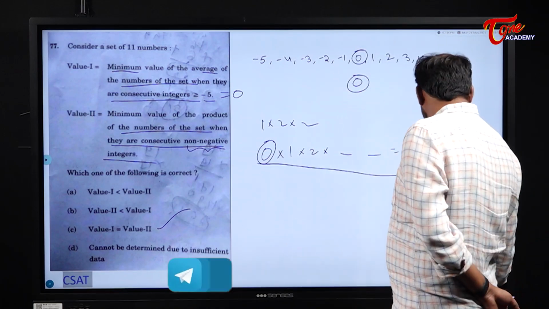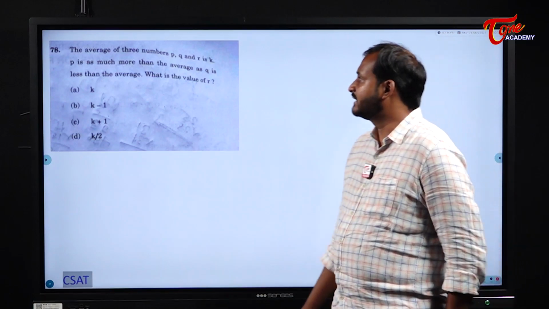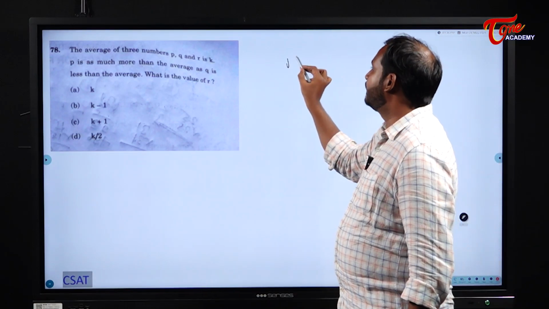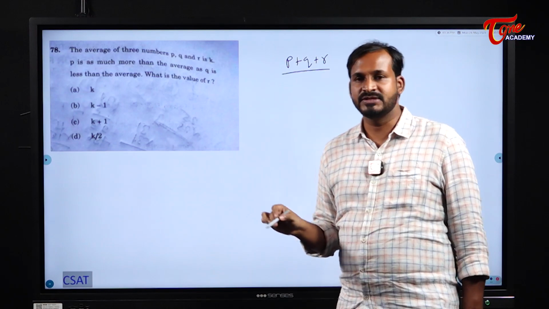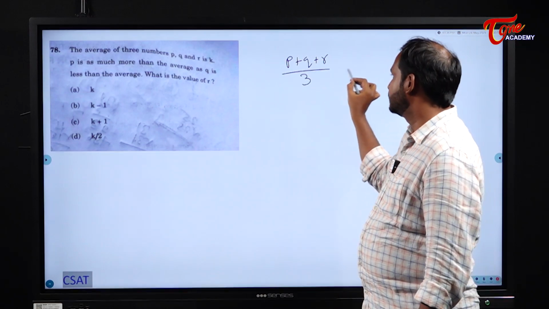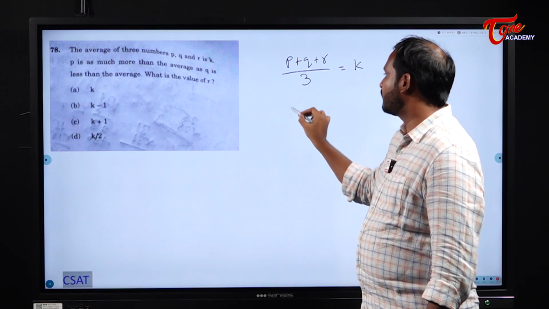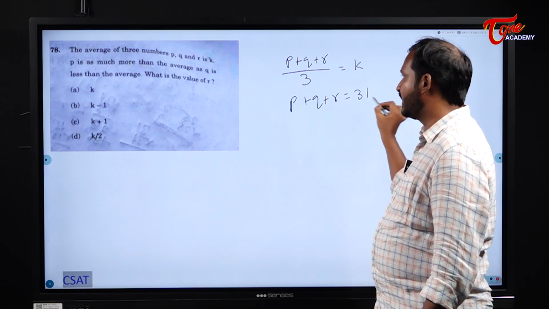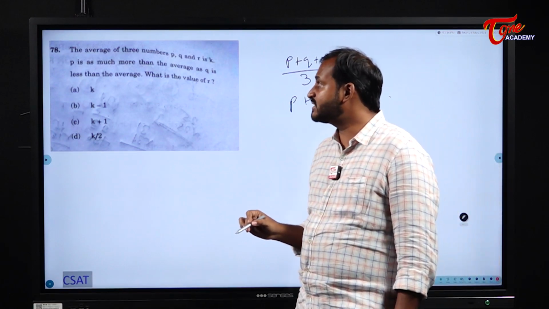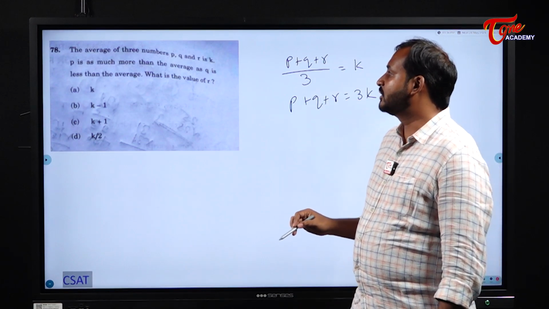Okay. Next one. The average of three numbers P, Q and R. What is the formula for average? Sum of observations by number of observations. That is equal to K. That means what I can write? P plus Q plus R is equal to 3K. And next, P is as much more than the average as Q is less than the average.